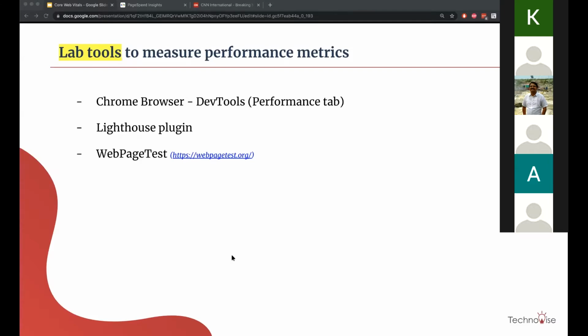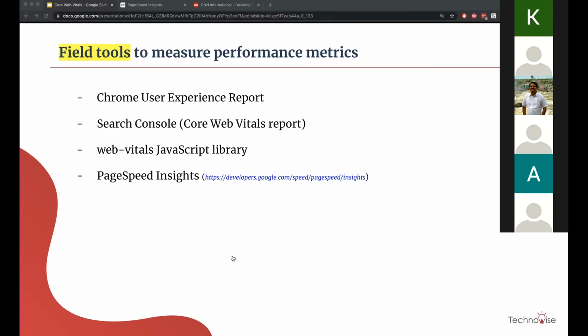Lighthouse is a client-side plugin, so you can just see how your local web browser or web page will perform. WebPageTest is a website which lets you test on a specific browser, network condition or location. We will not go into depth on these, but we will focus on only one specific tool here, which is PageSpeed Insights.